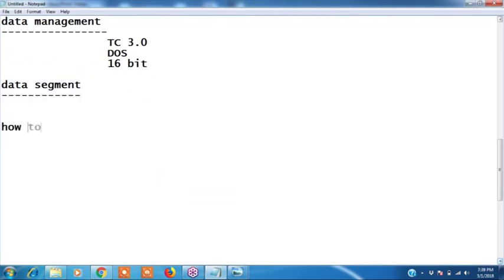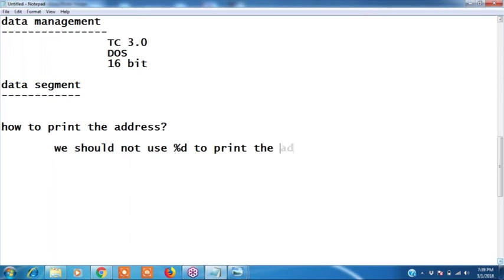Now, how to print the address? We should not use %d to print the address. Why? Because the %d range is different. The %d range is minus 32,768 to plus 32,767. That is the %d range.